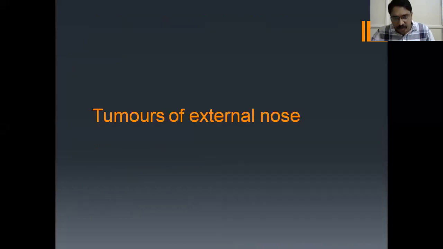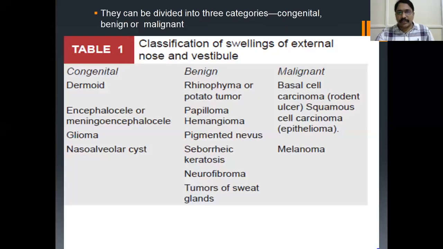Coming to the tumors of the external nose. They are congenital, benign, and malignant. Important congenital ones are dermoid, meningoencephalocele, glioma, and nasoalveolar cyst. Benign conditions include rhinophyma or potato tumor, which is very important. Malignant ones are basal cell carcinoma, squamous cell carcinoma, and melanoma. Telling details in the next slides.